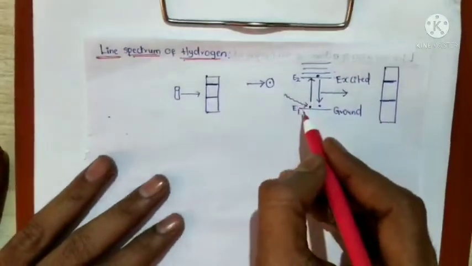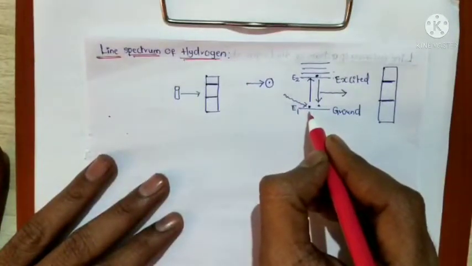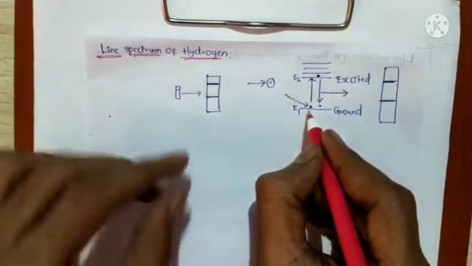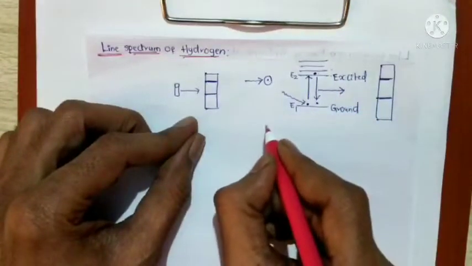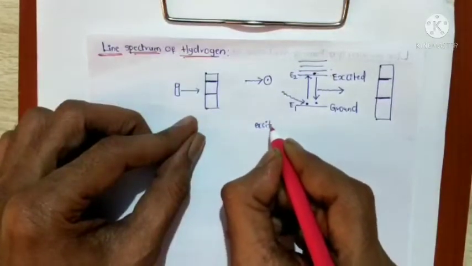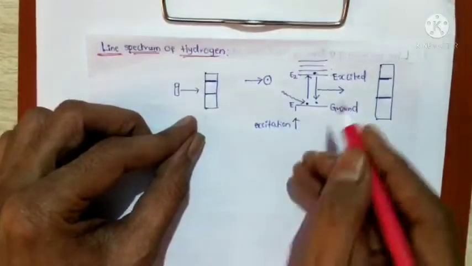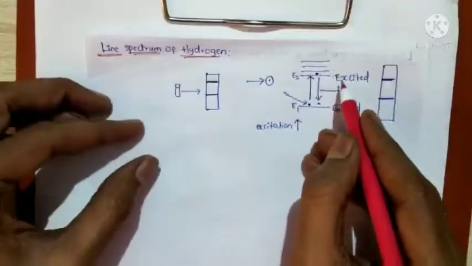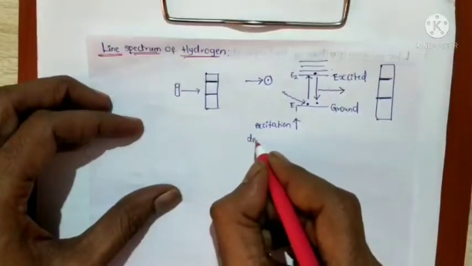Which processes does the electron undergo? The electron going from the ground state to the excited state is called excitation, and the electron coming from the excited state to the ground state is called de-excitation.